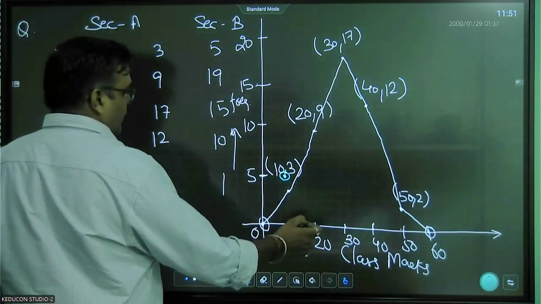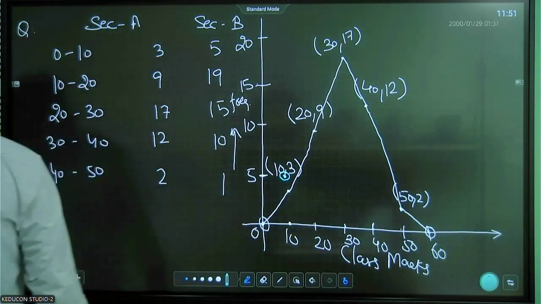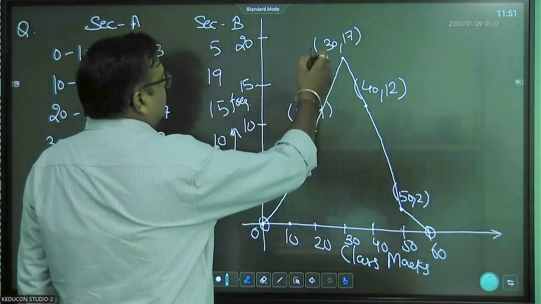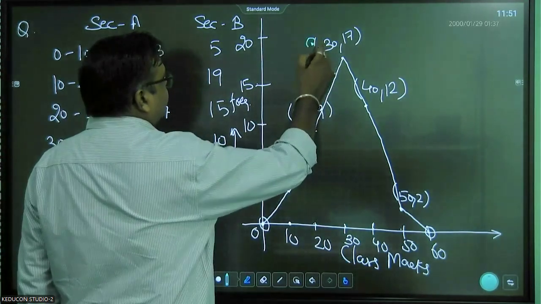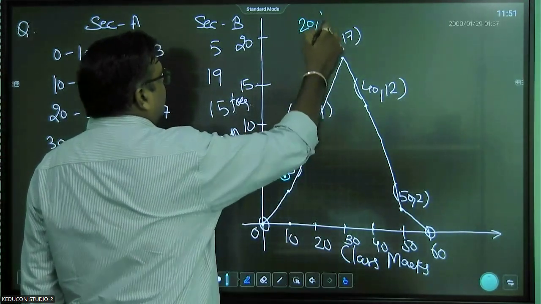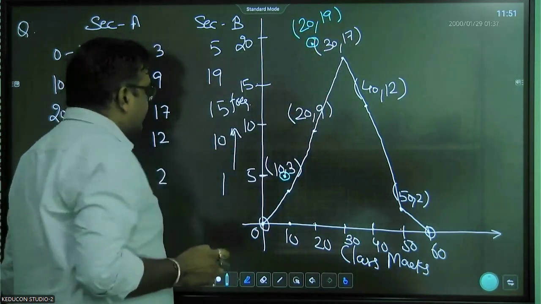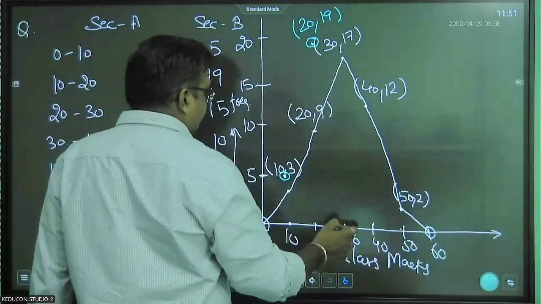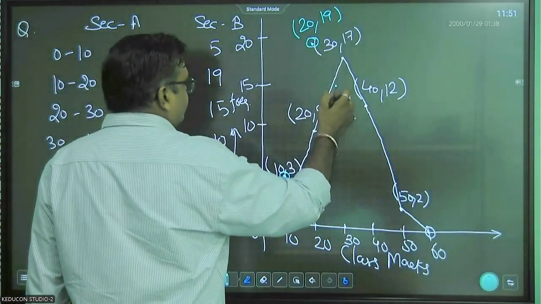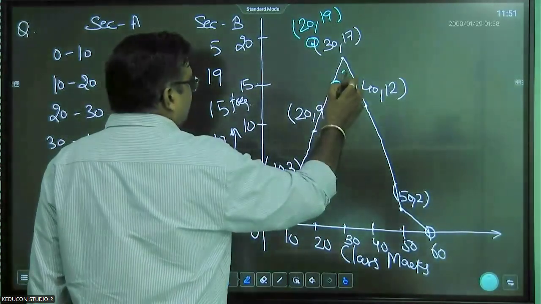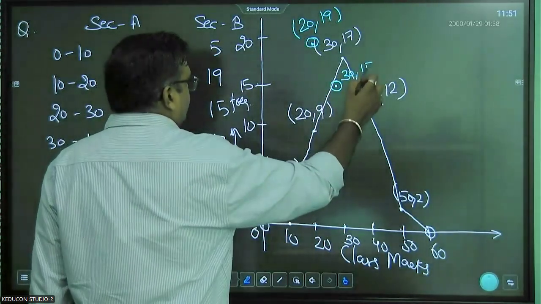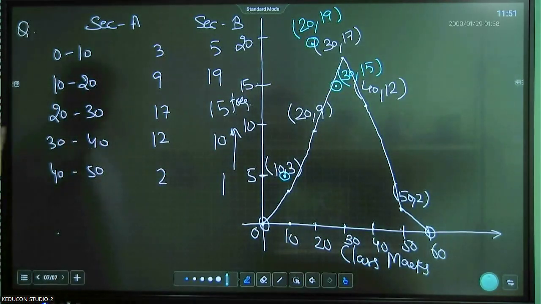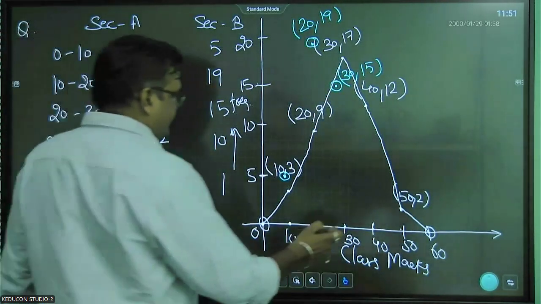So at the point 20, it is 19. It will be here, 20, 19. Next, when it is 20 to 30, it is 15. This point, 30, 15.